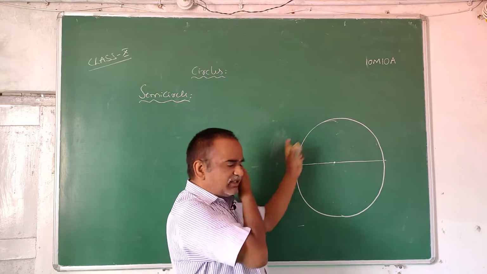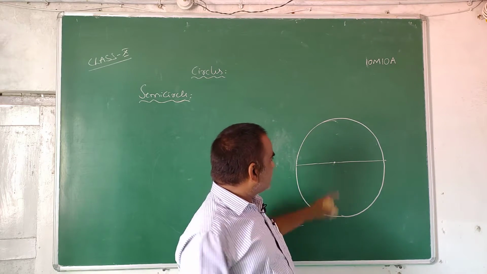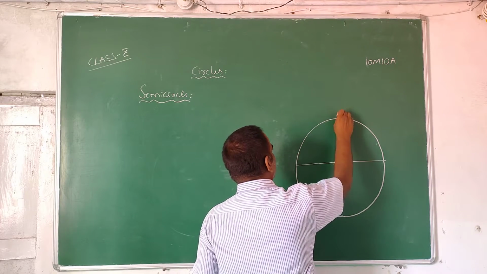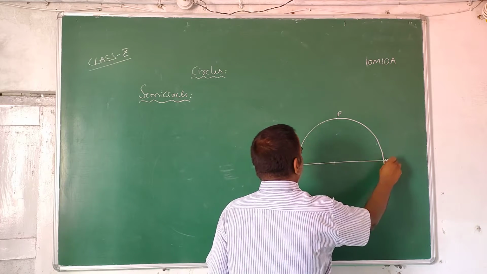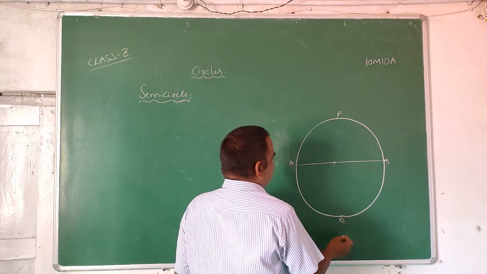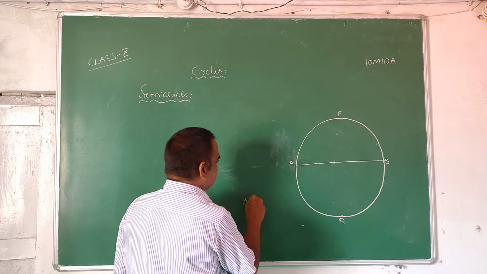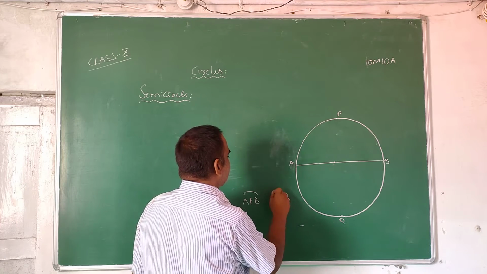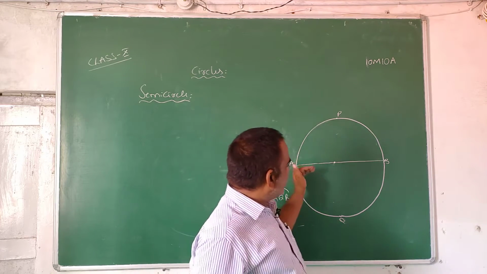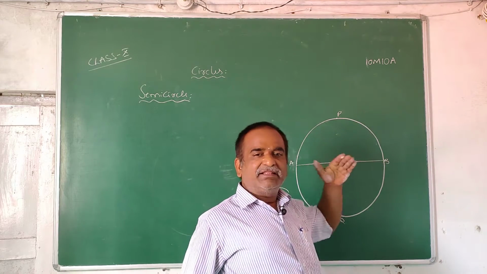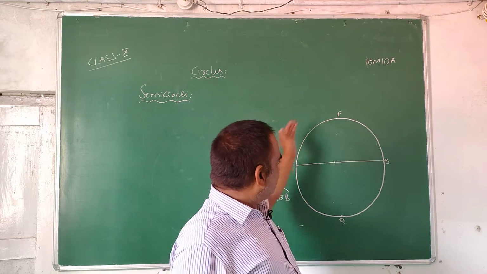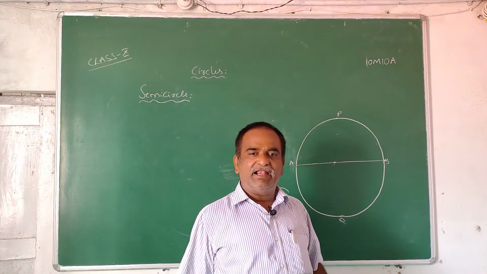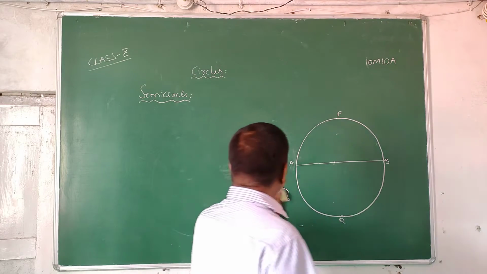So the diameter of the circle divides the circle into two equal parts, which are two equal arcs. One is APB, where AB is the diameter, and another is AQB. So here arc APB and arc AQB are equal in length because they are formed by the diameter. Diameter is dividing the circle into two equal arcs. Okay? So each of these arcs is known as a semicircle. Understood? So that is semicircle.